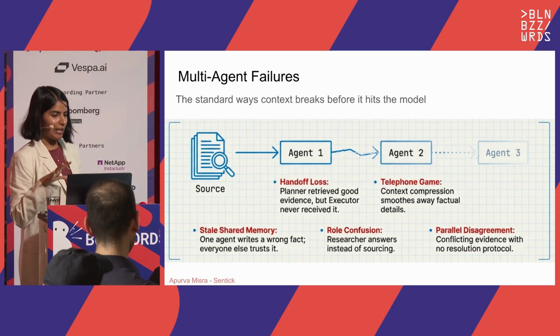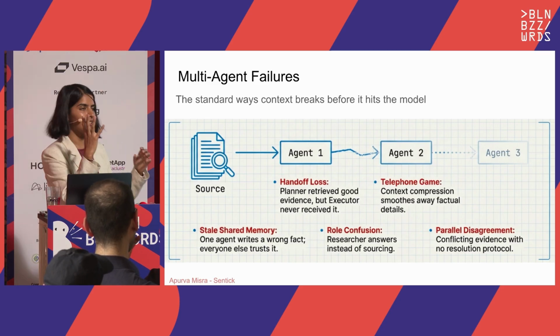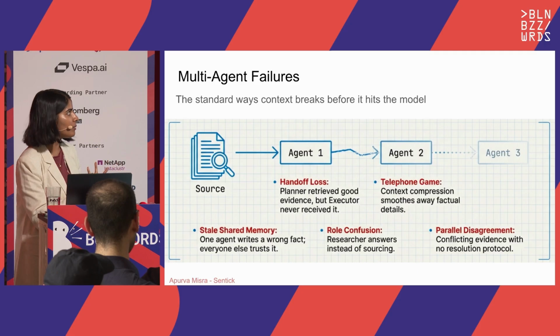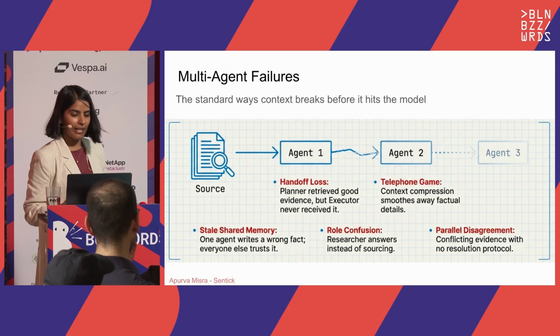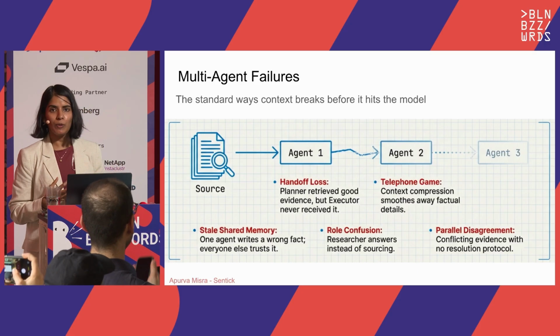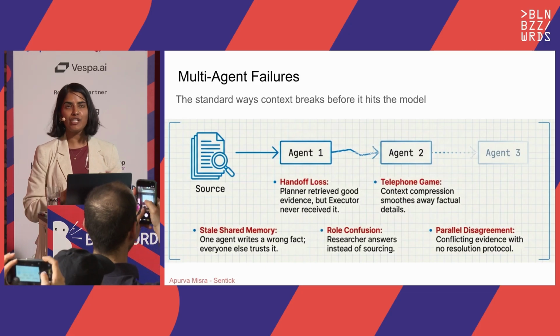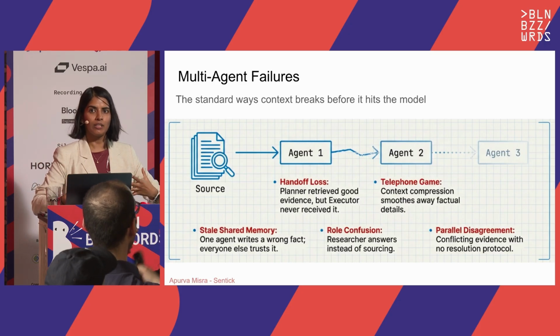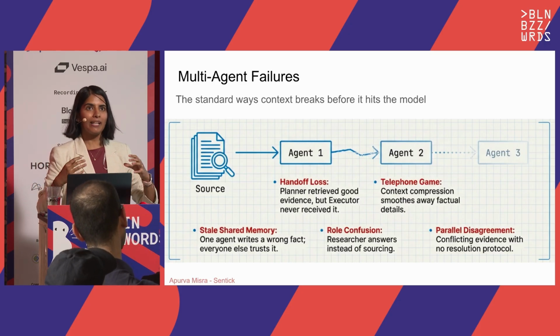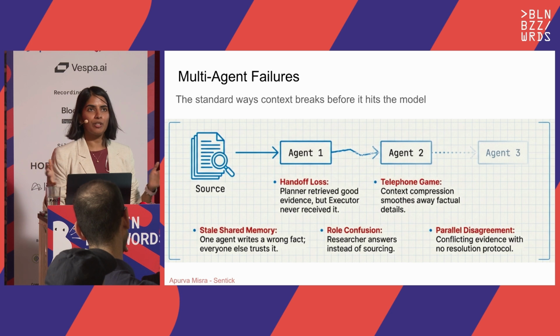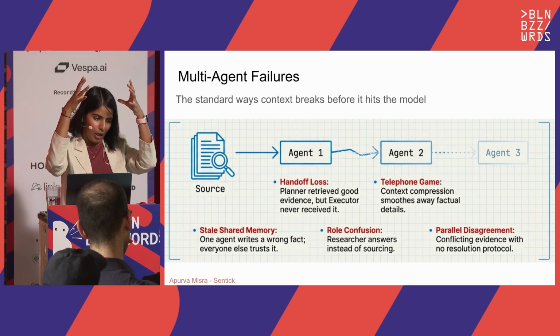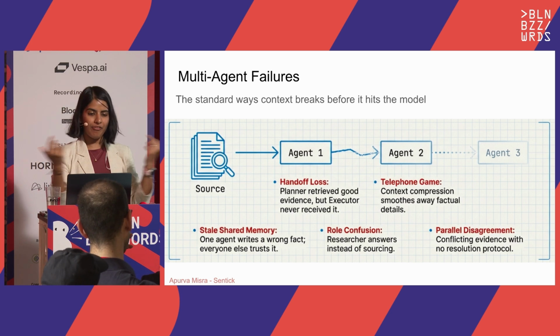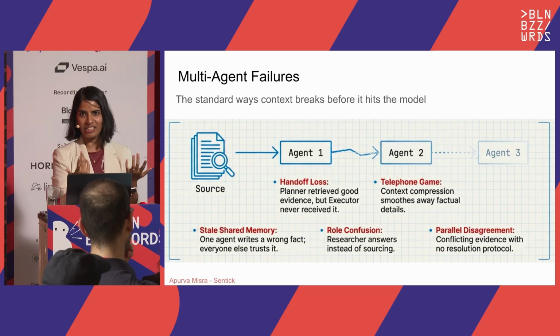Okay, so moving on to multi-agent failures. There are so many failures, but these are context-relevant failures. You can have stale shared memory. What happens with multi-agent systems depends on how you design it. You can have a decentralized system as well. But mostly right now, what's in production is that there is a state of the system that every sub-agent or agent has access to, okay?